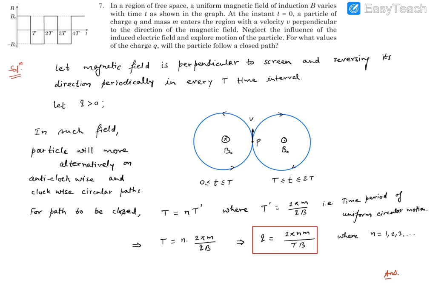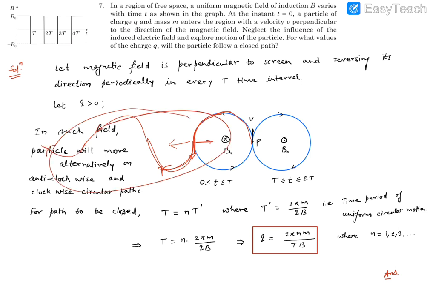So if the circle is not completed, say it is half completed and the velocity is like this, then the magnetic field will change its direction. So V cross B, the force that was acting in this direction, now will act in this direction. So it will start moving in this kind of path, and it can move in this manner. So this can be another possibility of its path.